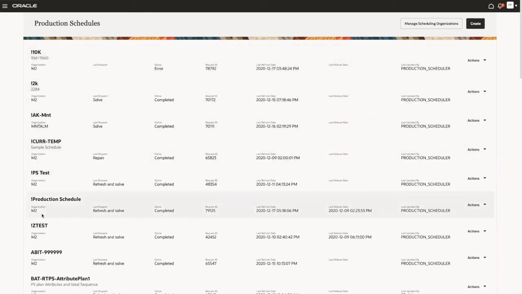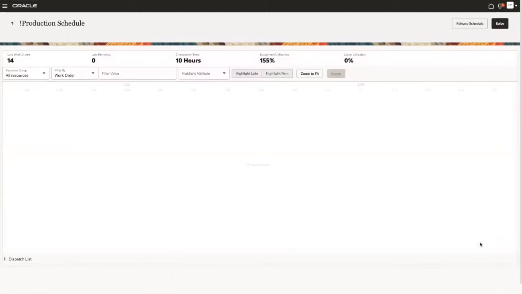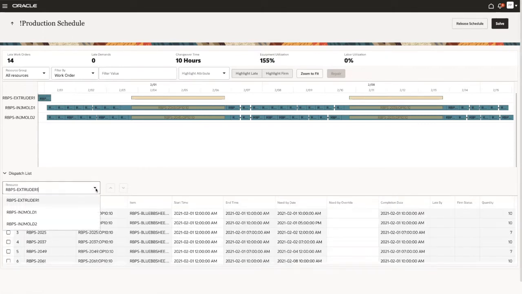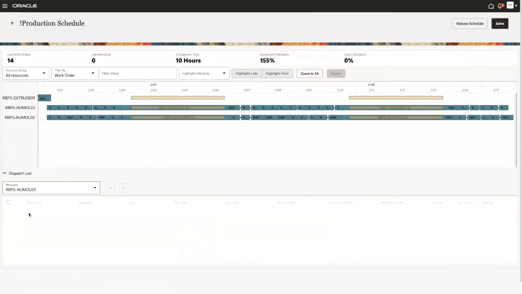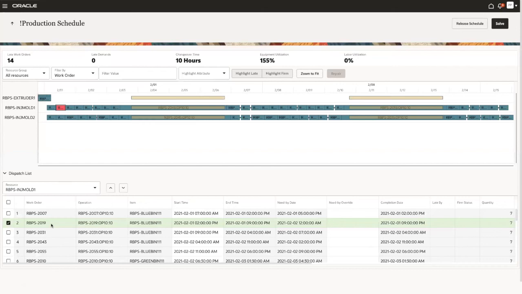From the list of schedules, you select the one that you are currently interested in to work with, and you can open it. This opens the schedule views, which consist of two sections. On top, we have a resource Gantt, and on the bottom, we have a tabular display of the work order operations as they are scheduled on a resource by resource basis. These views are connected to one another. So if you select an operation in one view, then it will also be selected in the other view.